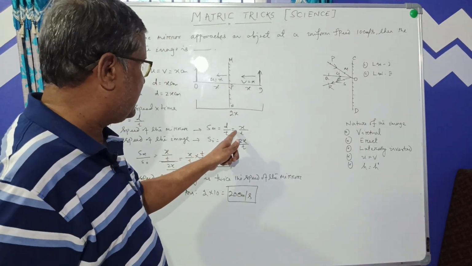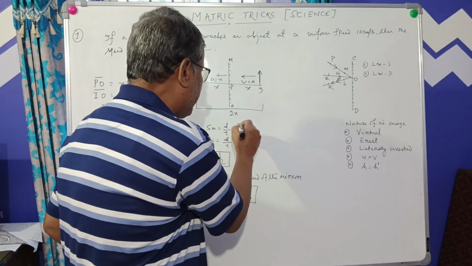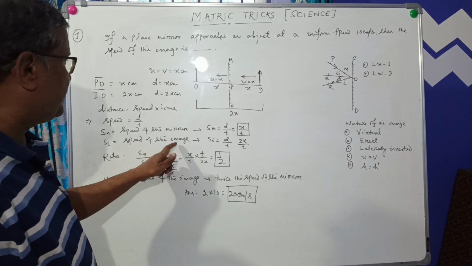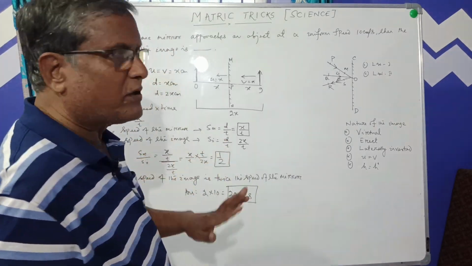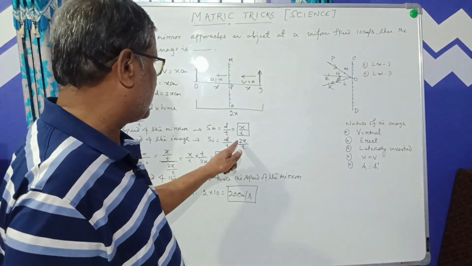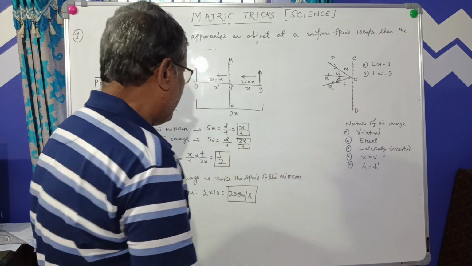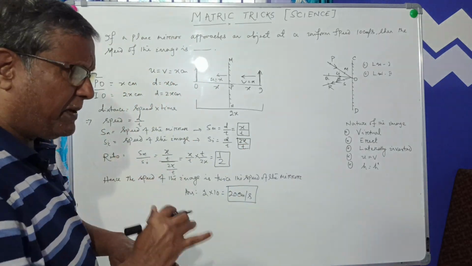But then d is equal to x, so x by t. This is the speed of the mirror. Similarly, the speed of the image: the image has to cover the distance twice x, so twice x by t. This is the speed of the image.